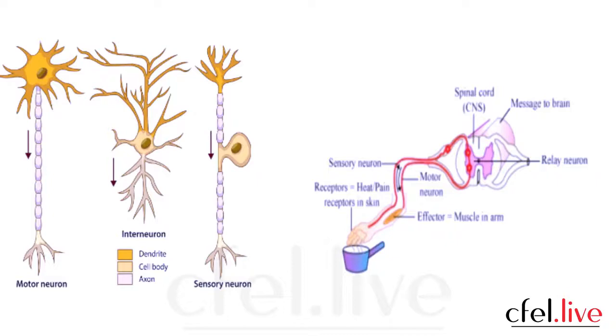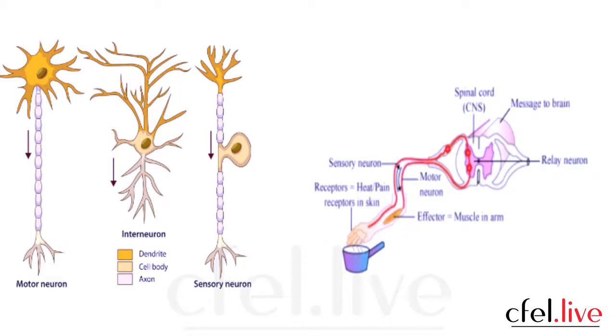Then interneuron is also one more name given to associative neuron or relay neurons. Relay or association or interneurons are present in your spinal cord. 3 different names students, please do not get confused. Then the sensory neurons you can see. See the differentiation in their structure and size.